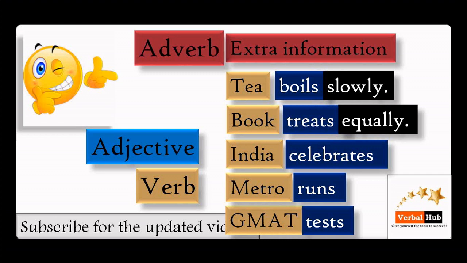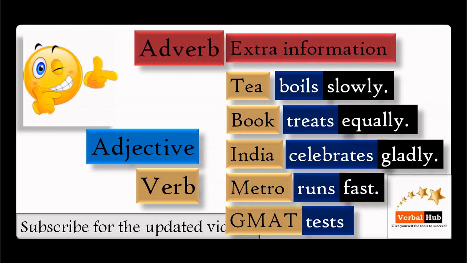Here the treating is equal, so equally is an adverb. India celebrates gladly. Here the celebration is glad, and that is why it is an adverb. Metro runs fast. Here the running is fast, so it is an adverb. GMAT tests smartly. So here smartly is an adverb for tests. Ultimately, you must have understood that adjective means for a noun, and adverb means for an adjective or verb.